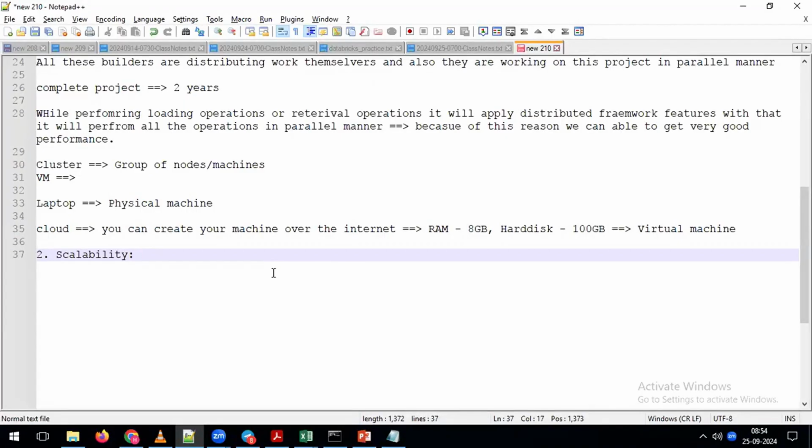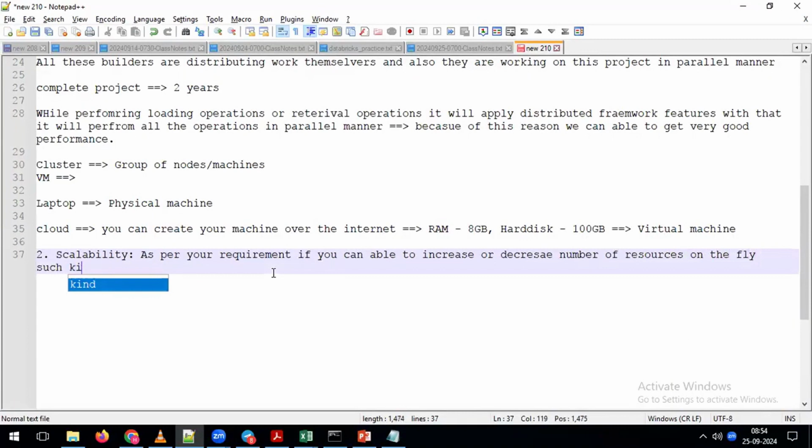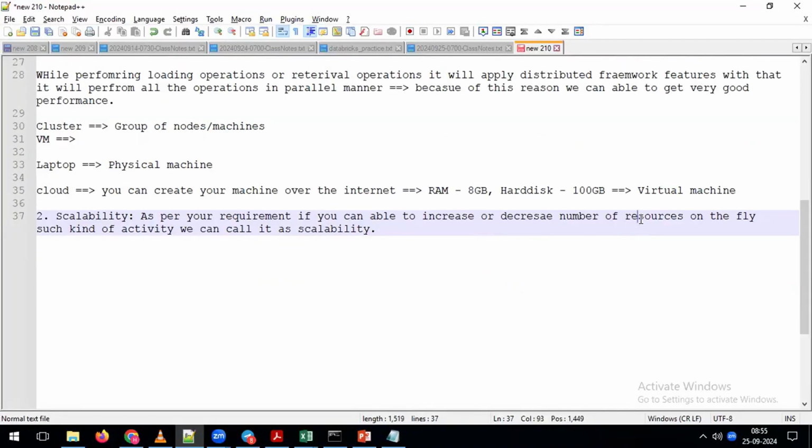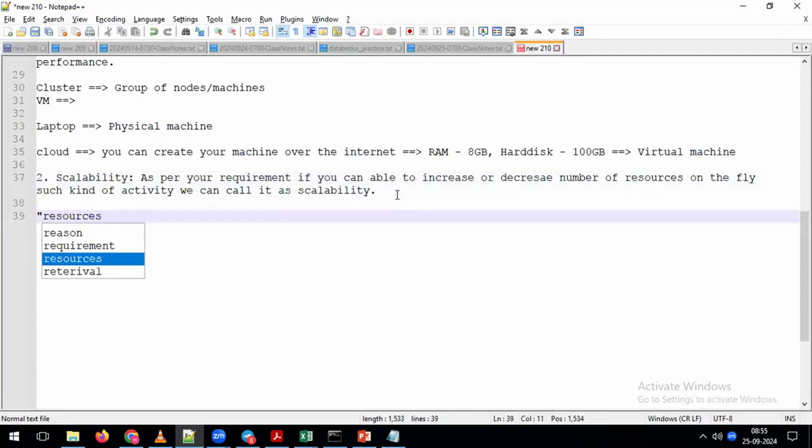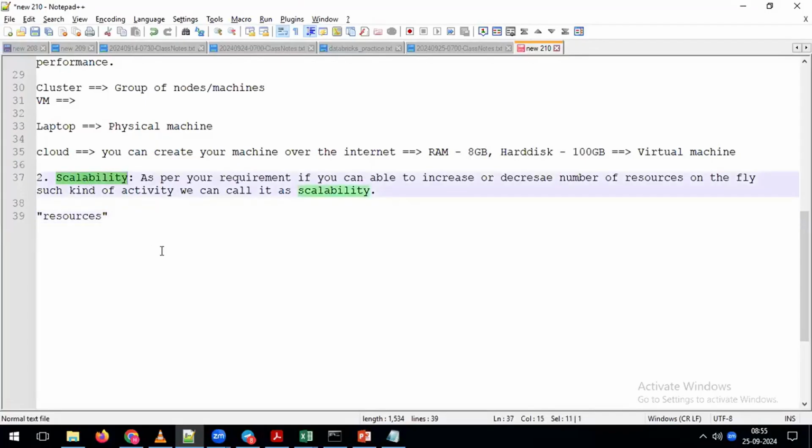Very simple. What is the meaning of scalability? Based on your requirement, if you can increase or decrease the number of resources on the fly, such kind of activity we call scalability. Again, in this statement I am using a new terminology called resources. We'll try to understand what the meaning of resources is. Again, to understand scalability, first we'll understand a generic example, and with that, we'll understand a real-time example.